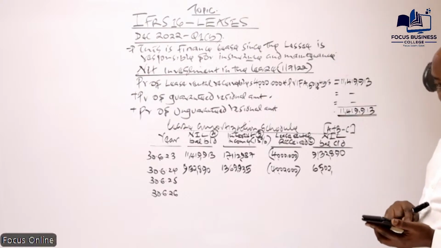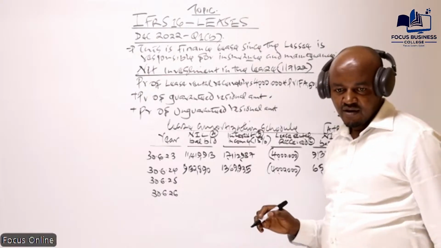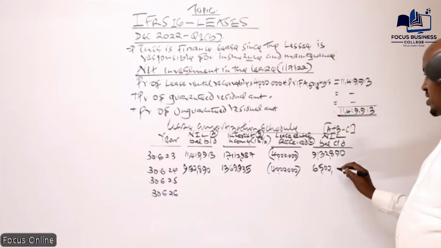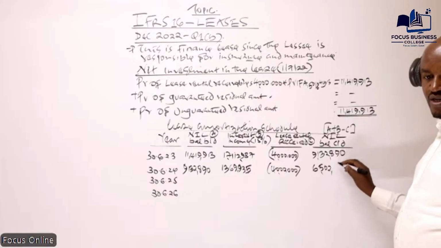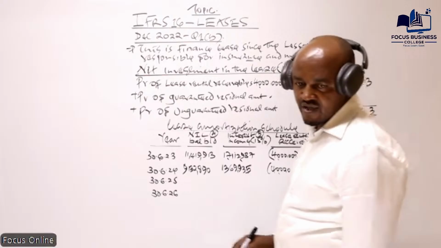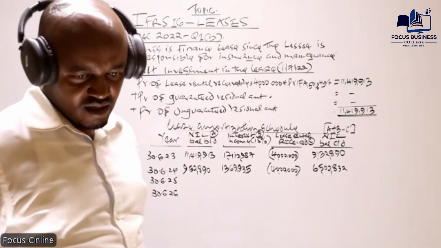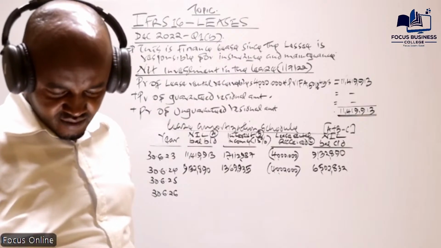Yes. Please confirm what you're getting here. 6,502,832. Are you getting that value? If you're getting that value, please confirm.